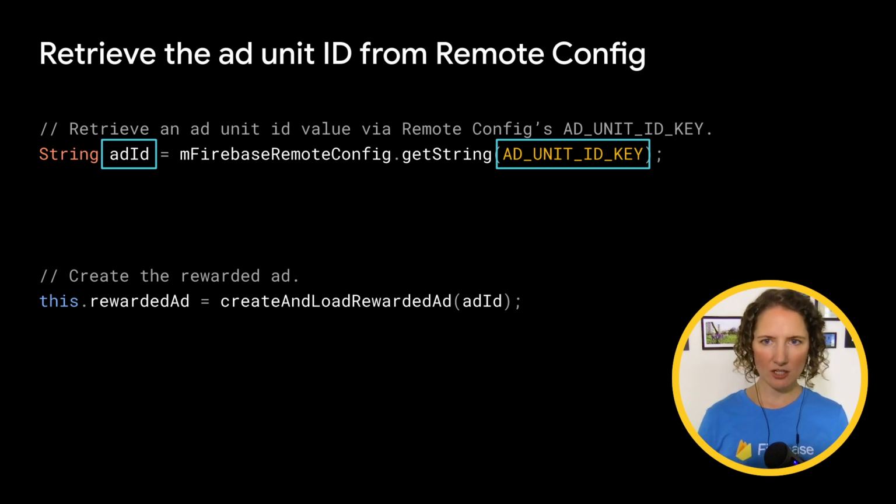Now, let's go back to the code snippet for our rewarded ad. We'll pass in this ad ID value that we fetch from remote config so that we can create and load the ad variant that A/B testing wants our user to experience. And there you have it. We've got our control in place for which ad experience is shown to users. Firebase remote config and A/B testing will take care of distributing the ad variants to our target users just as we configured in our A/B test.